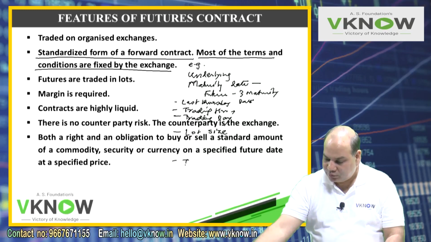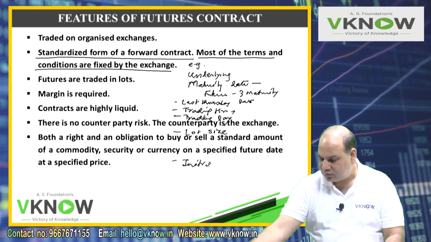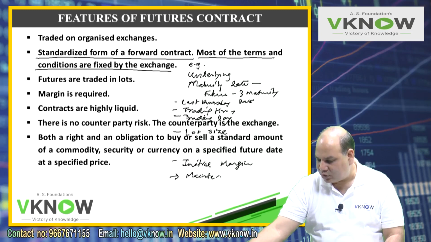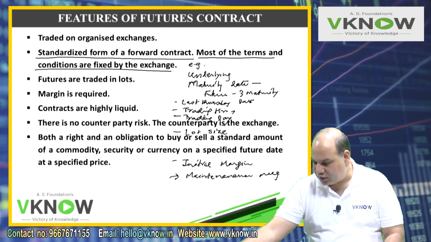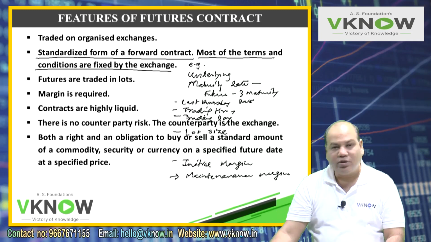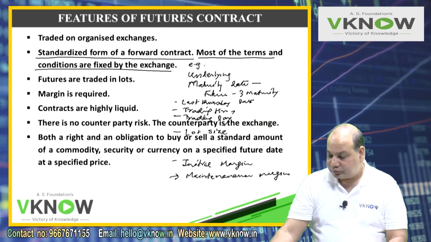Then they have initial margin, maintenance margin. I will discuss these two later. So as I said, in case of future contracts there are margin requirements. I have written down a few items which are standardized.